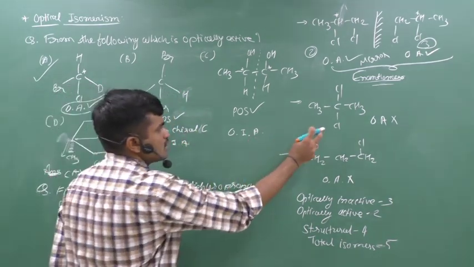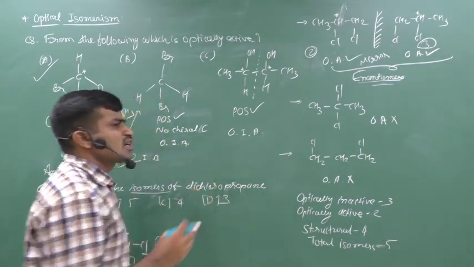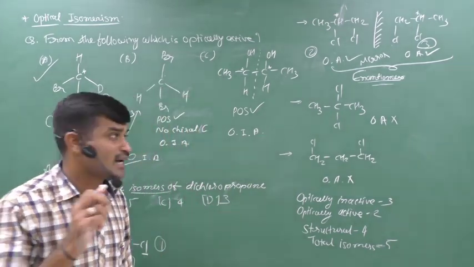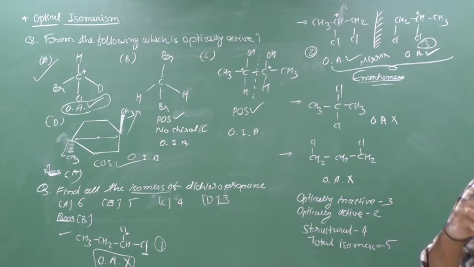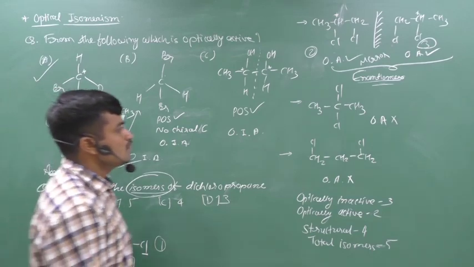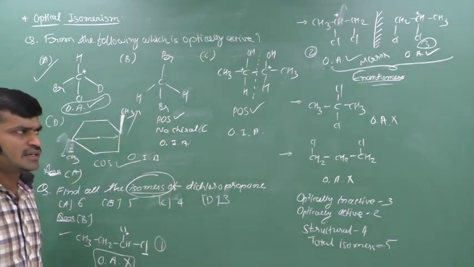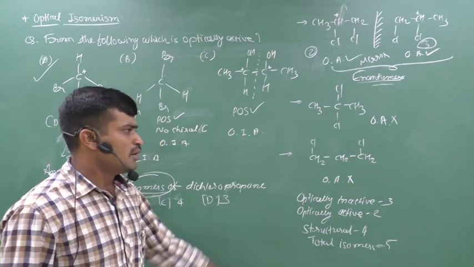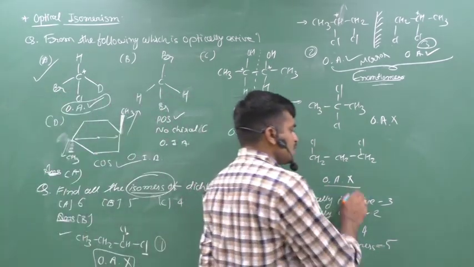Now, if we think about the third possibility, what is it? We can consider a chlorine on the second position. Therefore, the name is 2,2-dichloropropane. Yes, we can consider all isomers, not only optical or geometrical, we can consider structural also, because here the word is isomer. Clear? Therefore, the compound is not optically active because it cannot have a chiral carbon. Next possibility is first and third, 1,3-dichloropropane. If you think about this compound, it is also optically inactive.